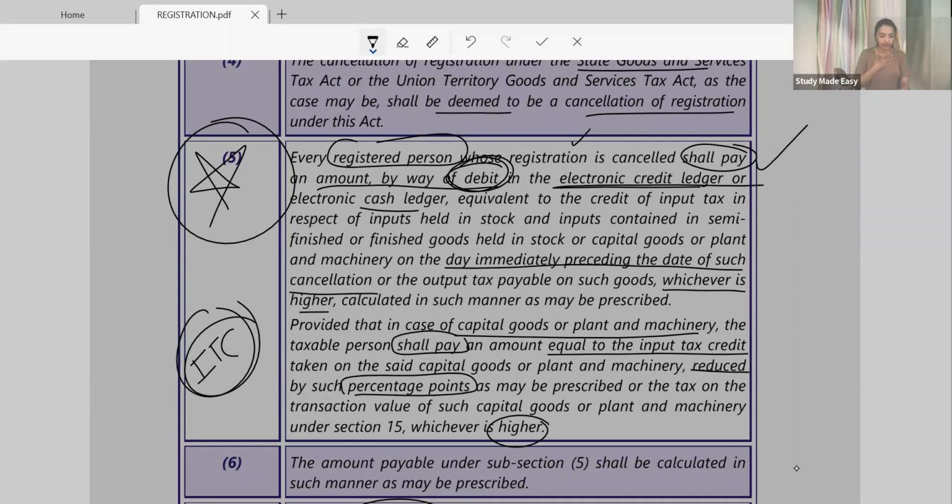That is benefit for the government now, na? Debit of credit ledger, or by paying through electronic cash ledger, an amount equal to what has been credited to your input tax, or just immediately before the date of payment, whatever is your tax liability, whichever is higher, you have to pay them.